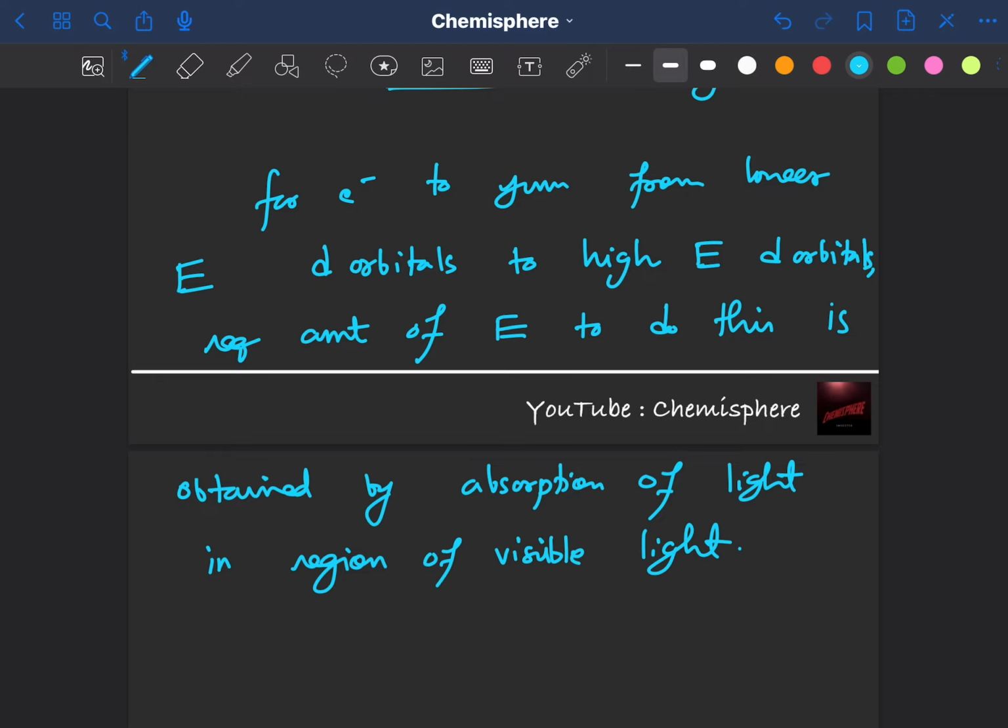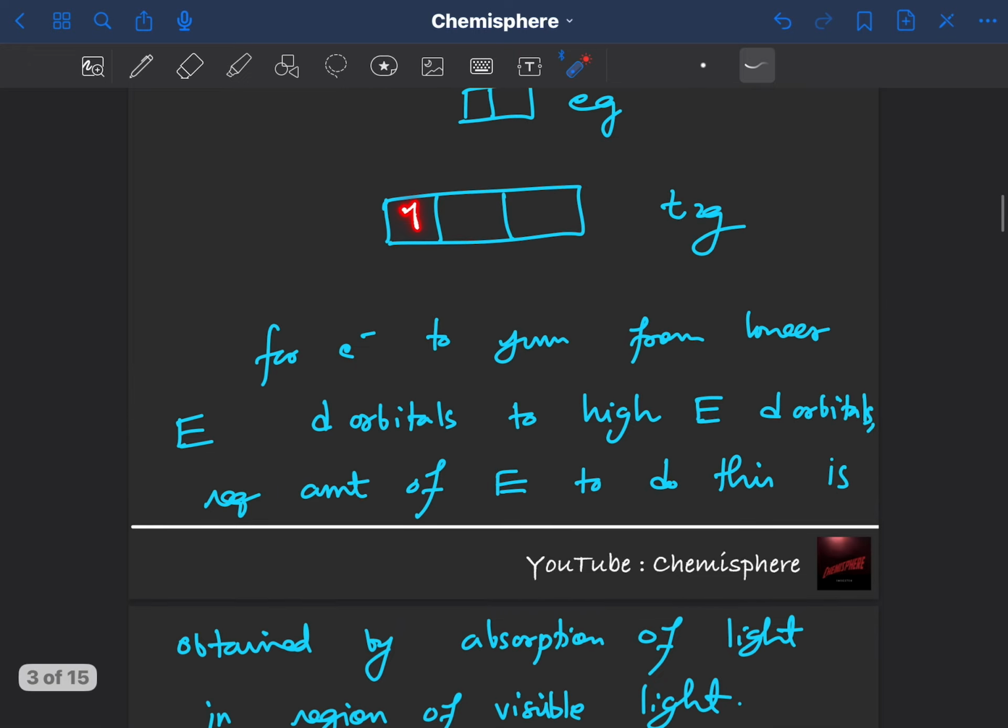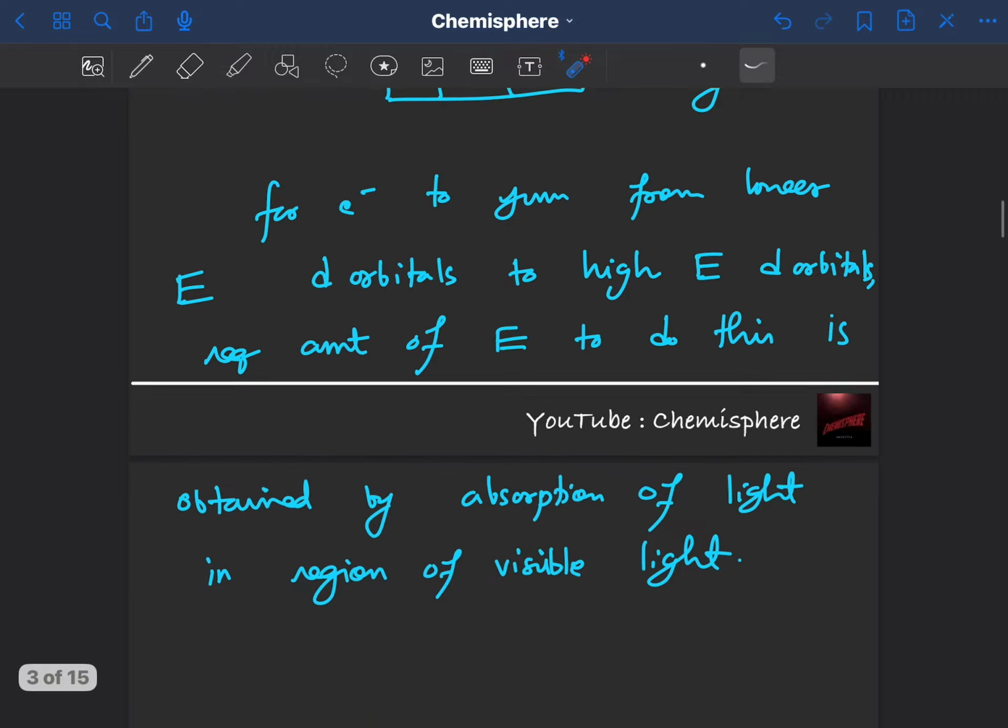Okay, this is a very important statement. That is, the energy that they need to do this transition from T2g to Eg, they absorb light in the region of visible light, and then they can do this transition.